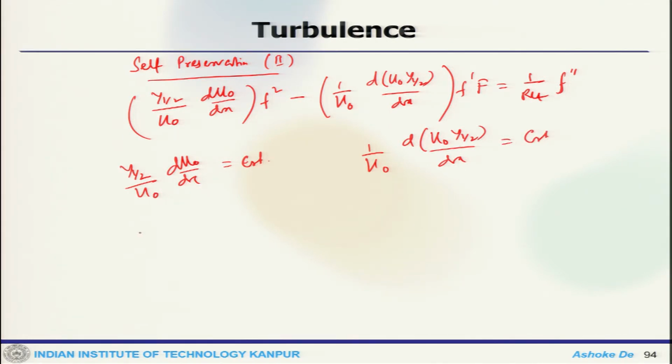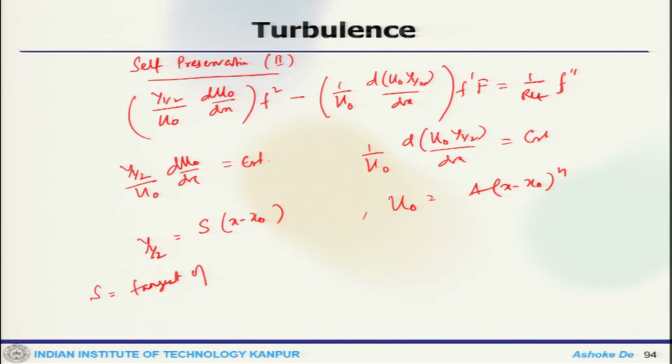Which follows that y half would be s times (x minus x naught) and u naught is A times (x minus x naught) to the power n. So, s is the tangent of the spreading angle, and the exponent n is undetermined.